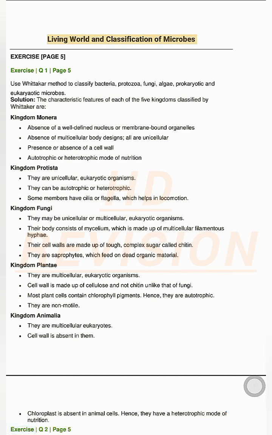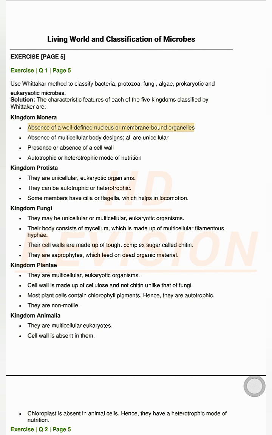Living world and classification of microbes. Exercise page 5. Exercise Q1 page 5. Use Whittaker method to classify bacteria, protozoa, fungi, algae, prokaryotic and eukaryotic microbes. Solution. The characteristic features of each of the 5 kingdoms classified by Whittaker are: Kingdom Monera.